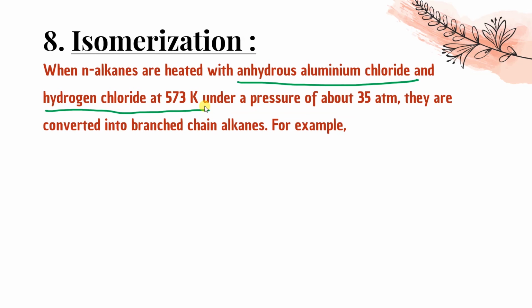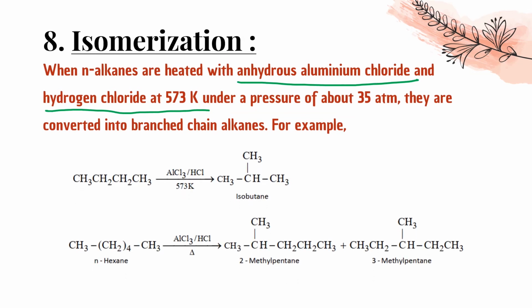Yes. So this is normal butane, it will undergo isomerization and it will give you isobutane. Here n-hexane, normal hexane, will undergo isomerization to give 2-methylpentane, 3-methylpentane, or you can say 2,2-dimethyl even. This can also be the product. Yes, or it can also be this type of product. So all this, it undergoes isomerization and it can give the product.